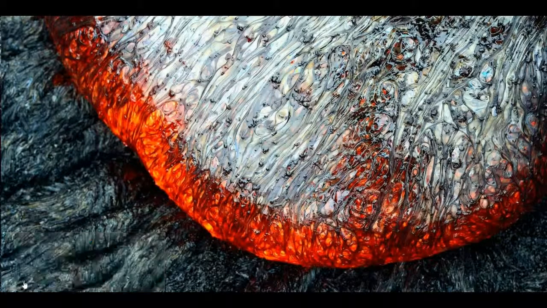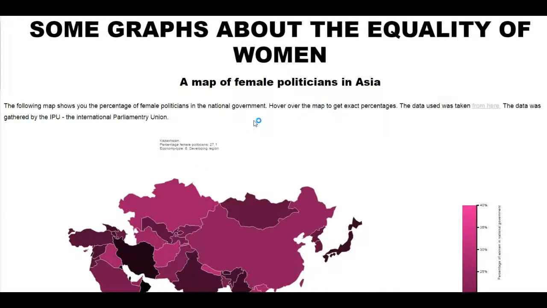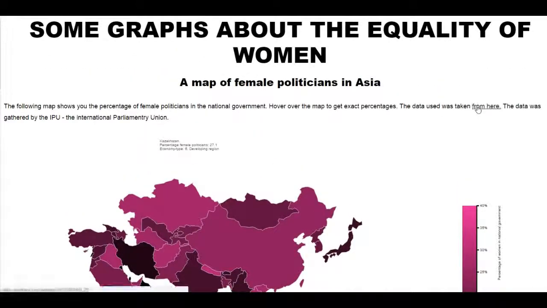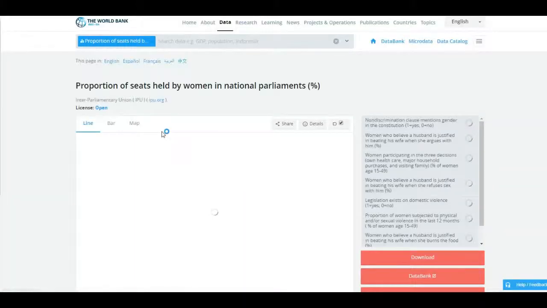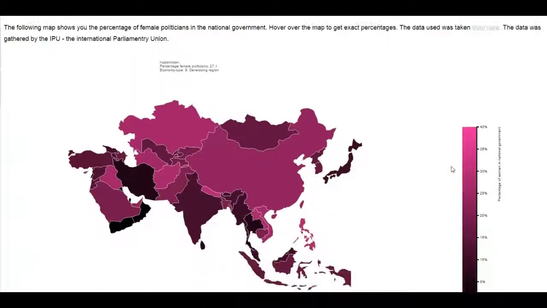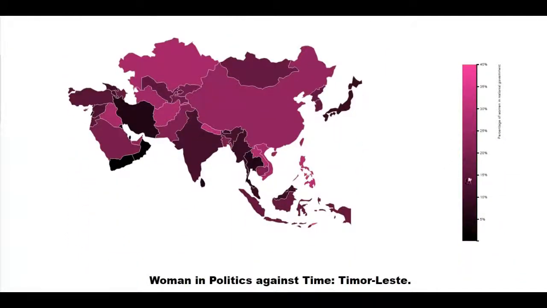Let's look at some data concerning the equality of women. The data depicted in this map displays information concerning female politicians. We can view the source and evaluate it. The legend shows the color scheme for the percentage of female politicians. When hovering over the countries, we can view the country's name, its percentage of female politicians, and development status.